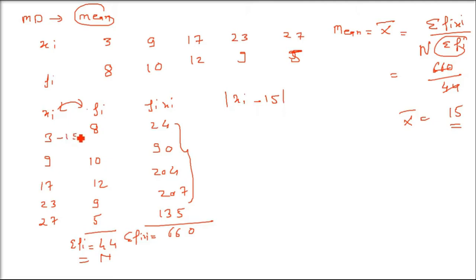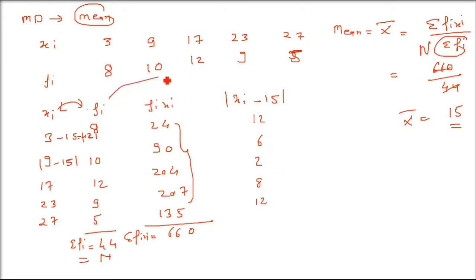So everything remains the same: 3 minus 15, 9 minus 15, 17 minus 15, 23 minus 15 and 27 minus 15. Whatever comes, take the modulus, the absolute figure, with no negative sign. So 3 minus 15 is minus 12, which is 12. 9 minus 15 is minus 6, which is 6. So 2, 8, 12, like this numbers will come.